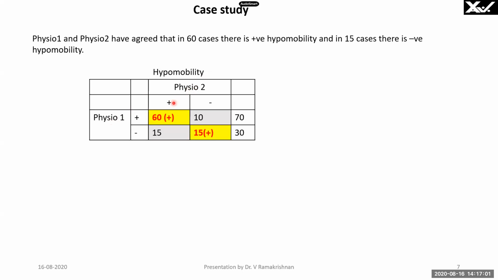Physio 2 says positive for 60 people. Physio 1 also says positive for 60 people. Similarly, physio 2 says negative for 15 people. Physio 1 also says negative for 15 people. So the total agreement is 75 out of 100.